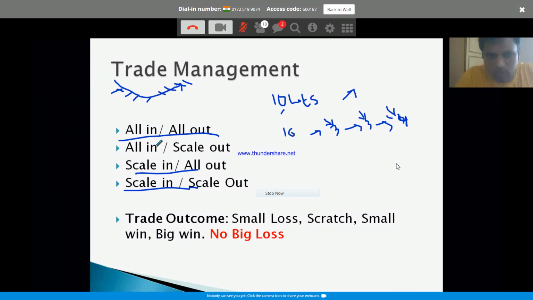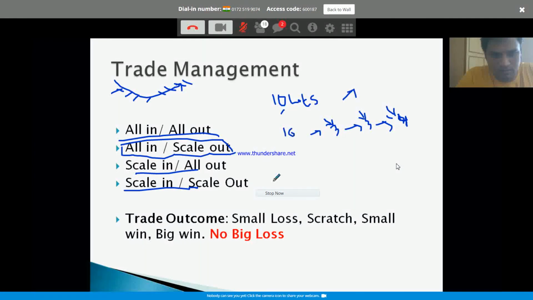So try to figure out a method. You think about this even before the trading, right? You stick to one style. What I prefer is all in, scale out, but scale in, scale out is even better. If you can do that, even better.